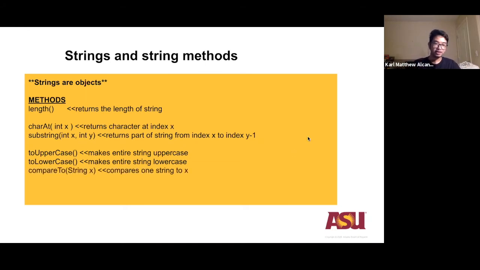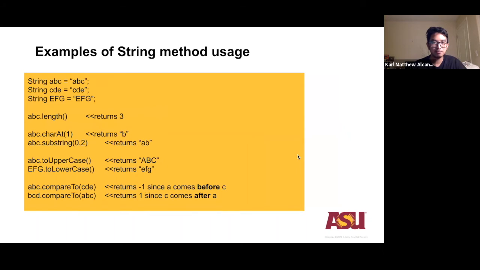And you can compare two strings. For example, if you want to compare apple to orange, we know that apple comes before orange. You can think of this as the dictionary. Apple comes before the word orange. We will see how this works in the next slide.